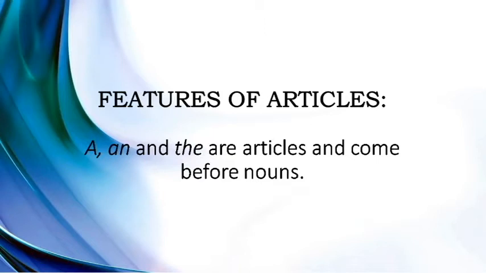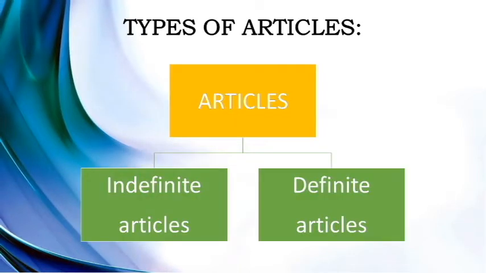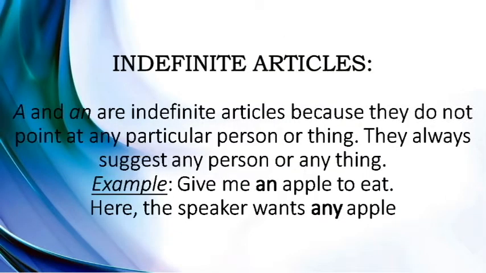It depends. There are some cases where we do not use articles, but still in many cases there are articles used before nouns. So as discussed earlier, let us look at the types of articles. Articles are broadly classified as two types, indefinite articles and definite articles. Firstly, let us understand something about indefinite articles. Indefinite articles are a and an.